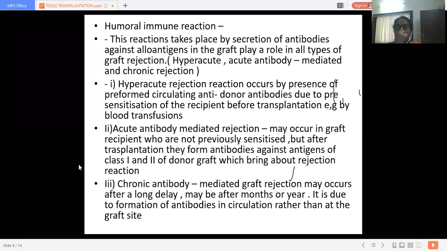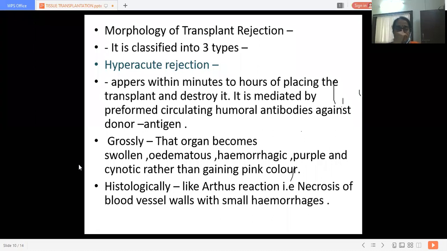Now, the morphology of transplant rejection. This gets classified into three types. We have just discussed the types of humoral rejection, and now we will discuss the morphology of each type. The first is hyperacute rejection. As I discussed earlier, it appears within minutes or hours of placing the transplant and destroys it.